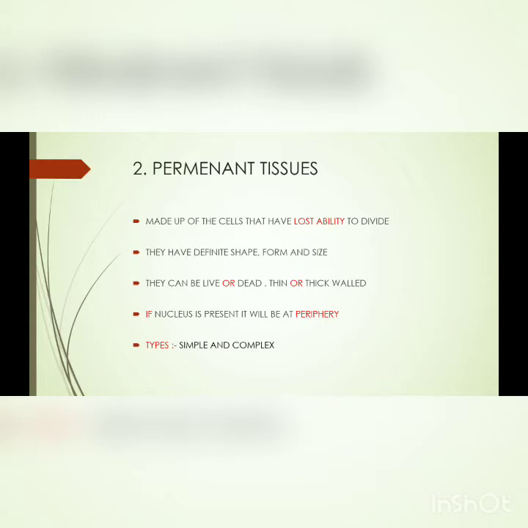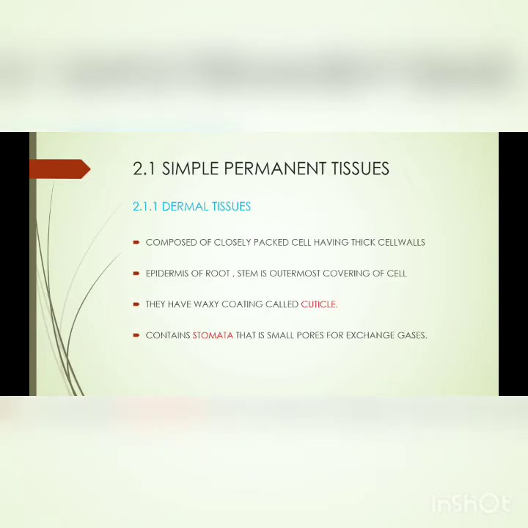The types of the permanent tissues are simple permanent tissues and complex permanent tissue. Let's talk about the simple permanent tissue. These tissues are dermal tissues. Dermis means the outermost layer of the cell. It is composed of closely packed cells having a thick cell wall.